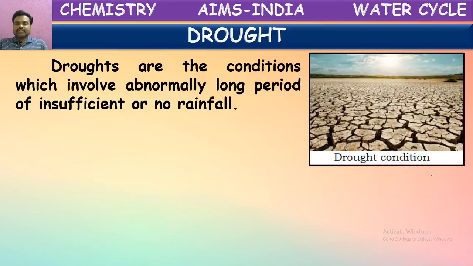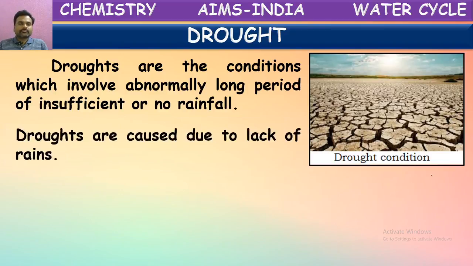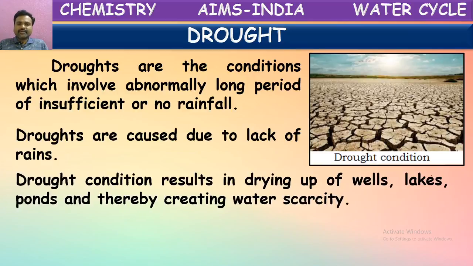See here, we can see some land which is affected by drought. As there is no rain, the land becomes very dry and develops patches. Droughts are caused due to lack of rains. Yes, if there is no rain, it causes drought. Drought conditions result in drying up of wells, lakes, and ponds, thereby creating water scarcity.